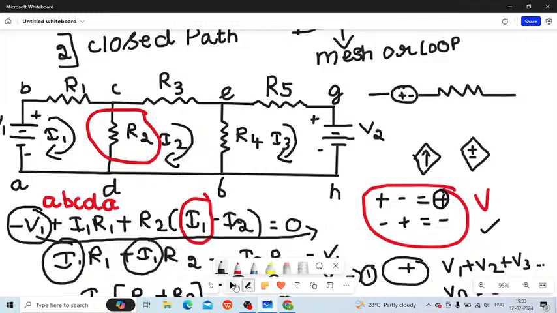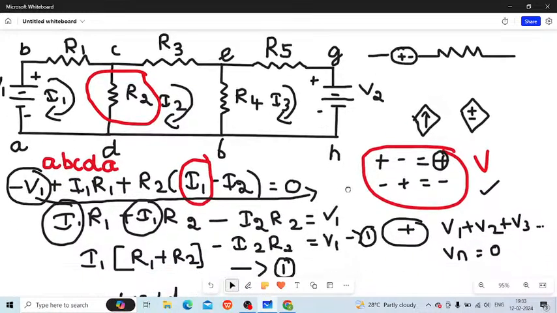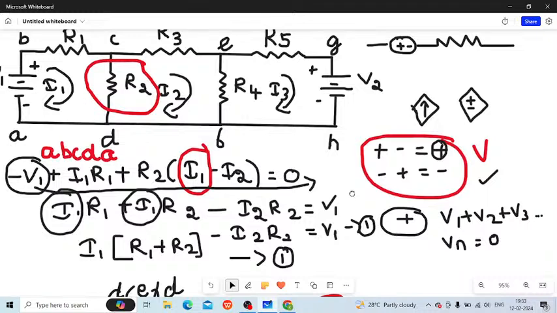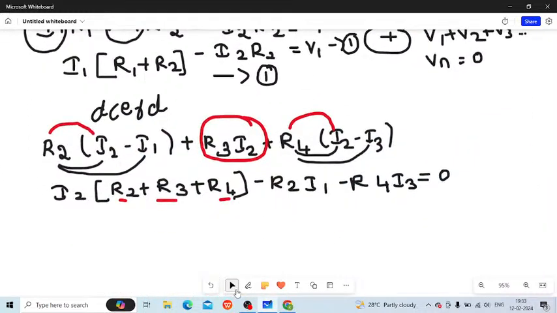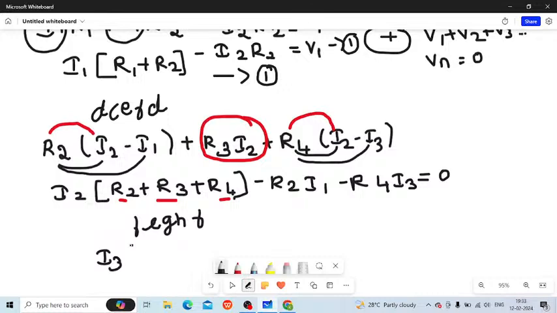So if I write the equation, I apply KVL to the mesh FEGHF. That is your R4. I can directly write it as I3 into R4 plus R5, because I have R4 I3 and R5 I3.